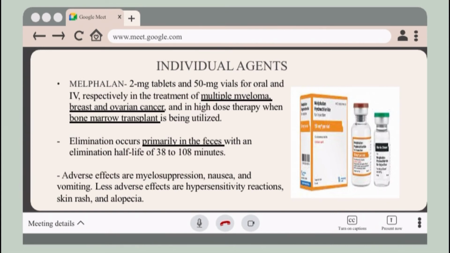Then, elimination occurs primarily in the feces with an elimination half-life of 38 to 108 minutes. Adverse effects are myelosuppression, nausea, and vomiting. Other adverse effects are hypersensitivity reaction, skin rash, and alopecia.